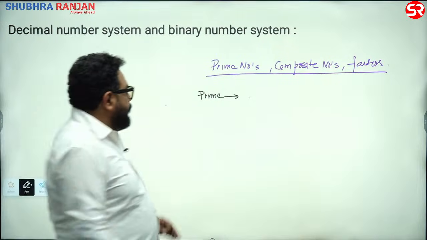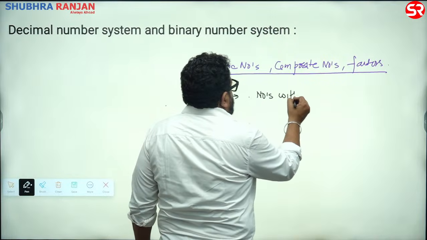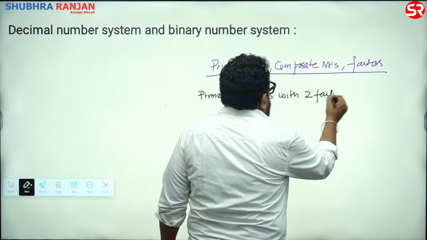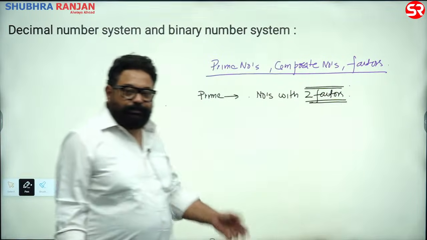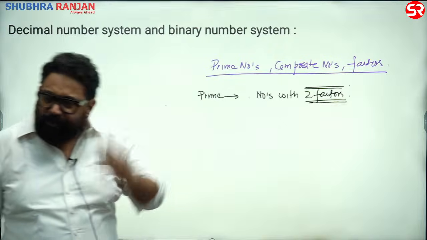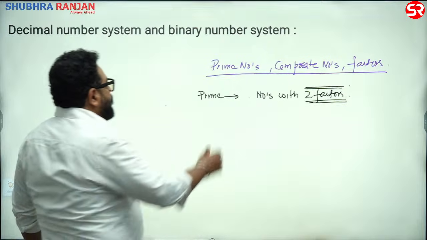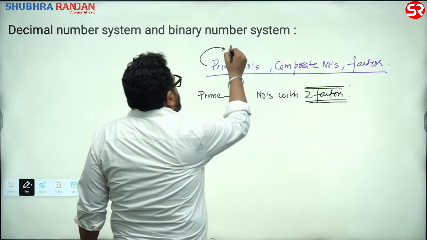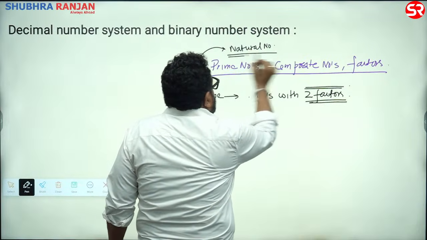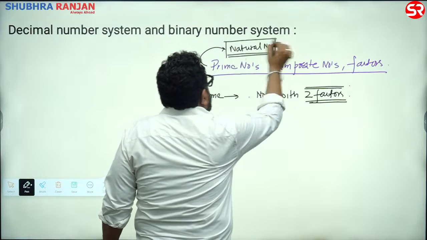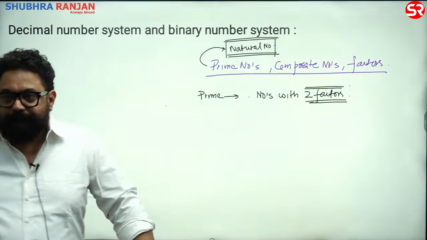ठीक है. So you write prime numbers with two factors. Numbers having only two factors, they are prime numbers. And when we are talking about prime, composite and factors, we are speaking about natural numbers. They are all natural numbers. Prime numbers are all part of natural numbers. This is something you should take care.